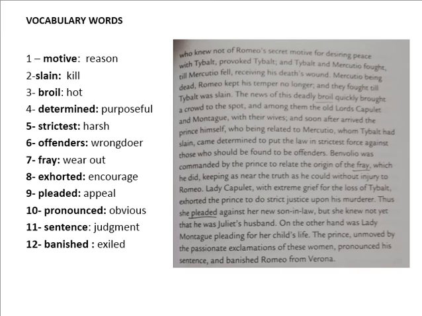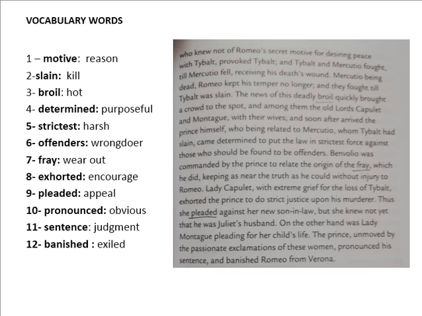Benvolio was commanded by the prince to relate the origin of the fray, which he did, keeping as near the truth as he could without injury to Romeo. Lady Capulet, with extreme grief for the loss of Tybalt, exhorted the prince to do strict justice upon his murderer. Thus she pleaded against her new son-in-law, but she knew not yet that he was Juliet's husband. On the other hand was Lady Montague pleading for her child's life. The prince, unmoved by the passionate exclamations of these women, pronounced his sentence and banished Romeo from Verona.